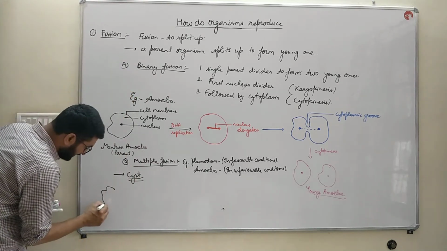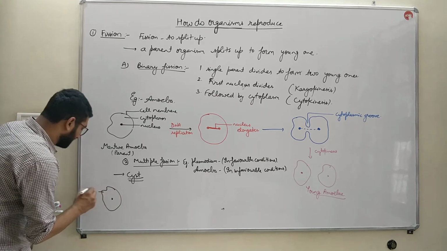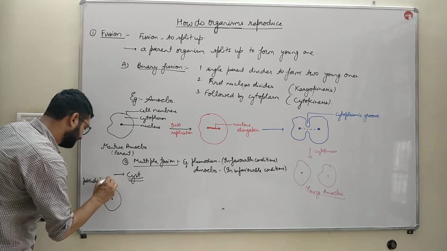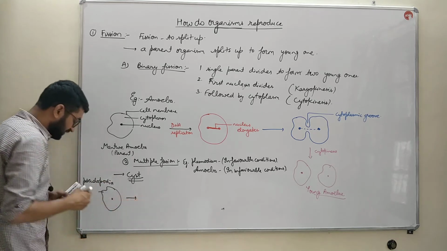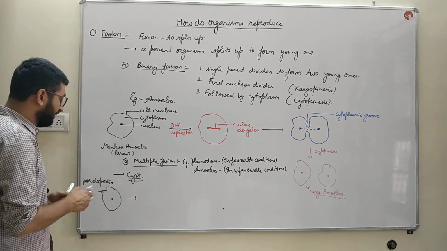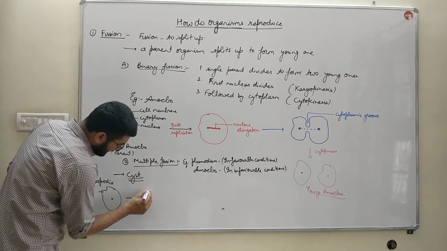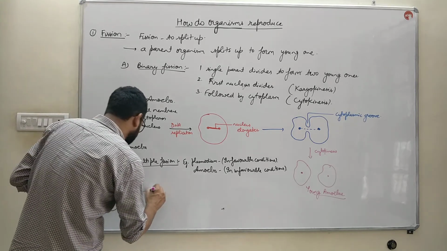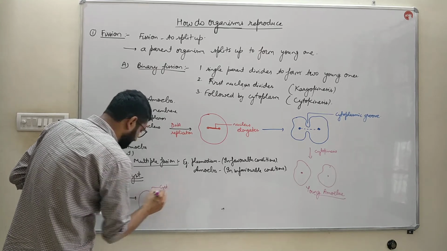What happens actually? This is an amoeba, these are pseudopodia, the false feet. These pseudopodia are removed, and a circular triple layer covering comes over the amoeba, and that is known as cyst.